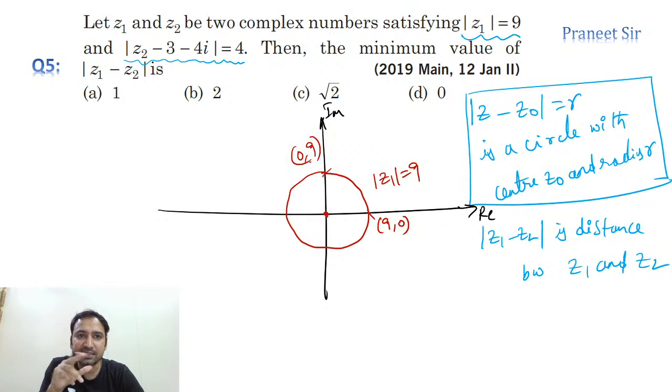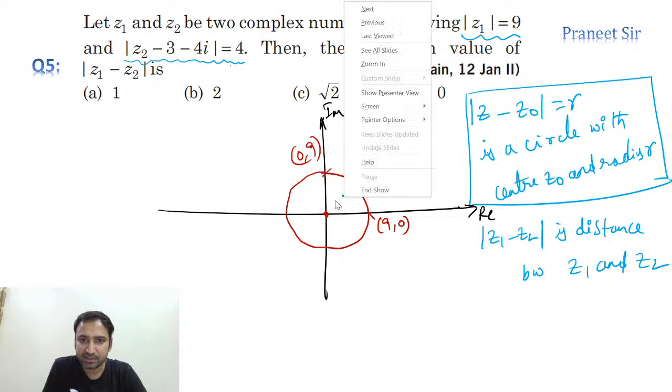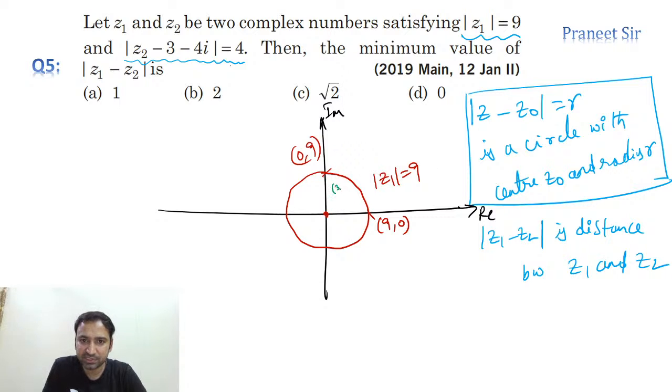And what he is saying is the second circle has center 3 comma 4, guys. Let's take the second curve with green color. Center is 3 comma 4, so somewhere here 3 comma 4 is there. And what he is saying, radius is equal to 4 units, guys. If radius is 4 units, it is touching like this, and it is going something like this. We don't know where it is. Okay, otherwise let's take a bigger diagram.